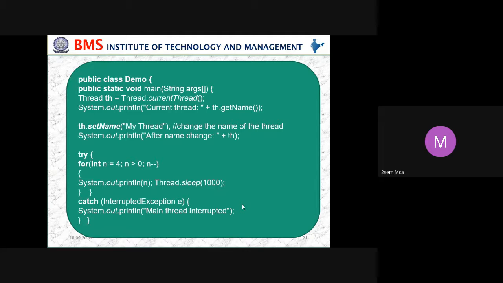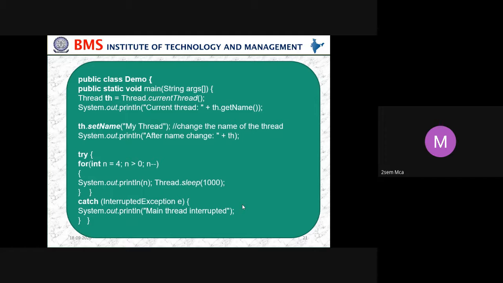System.out.println("Current thread" + th.getName), th.setName("My Thread"). Here you can change the name of the thread, then display what is there after the name change. Then try and catch: if there are any errors in the code, we use a try and catch.